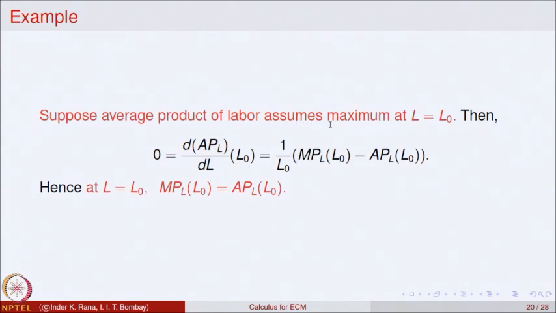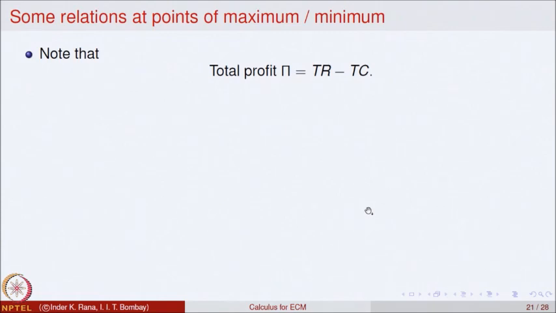By our theorem, if there is a maximum at a point, then the derivative must be equal to 0. The derivative of APL with respect to L was 1 over L naught times MPL at L naught minus APL at L naught. That means at L equal to L naught, the marginal production is equal to the average production. So, these two are equal. That is the general formula that one gets.